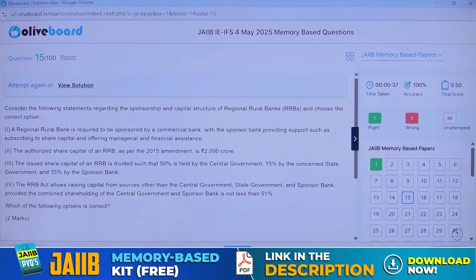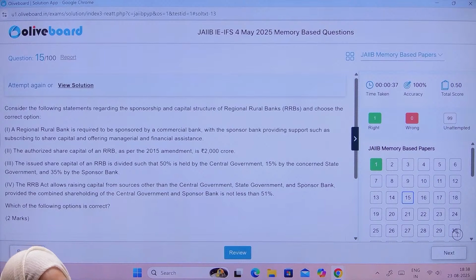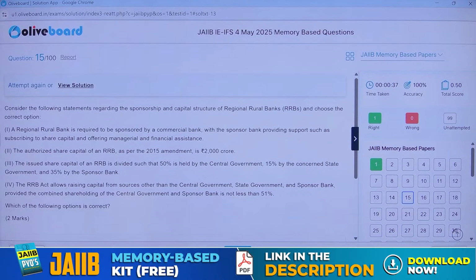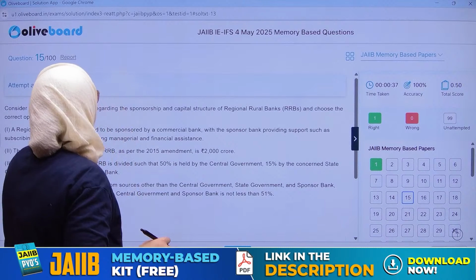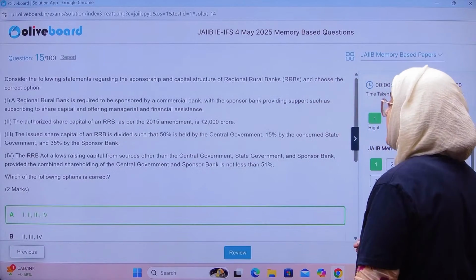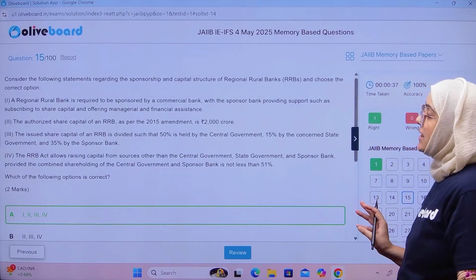So the correct answer is what? Everyone, please answer this question. Okay. First, a regional rural bank is to be sponsored by a commercial bank. True. Authorized share capital.